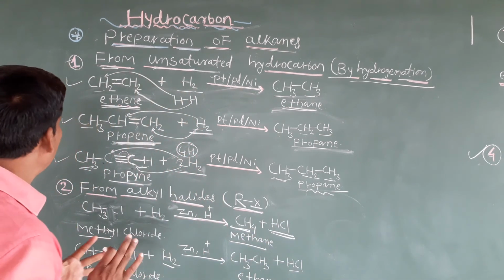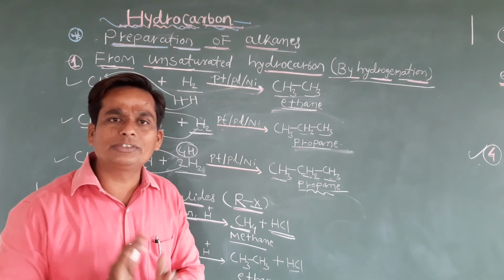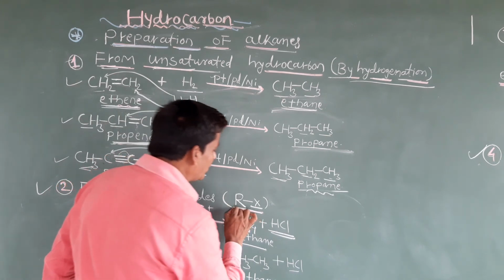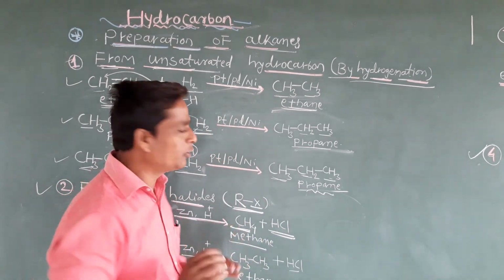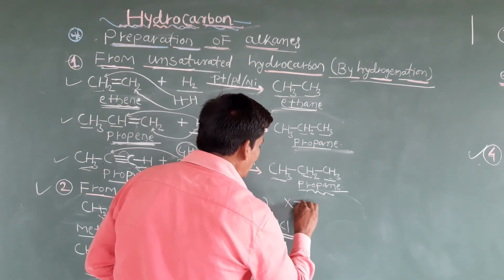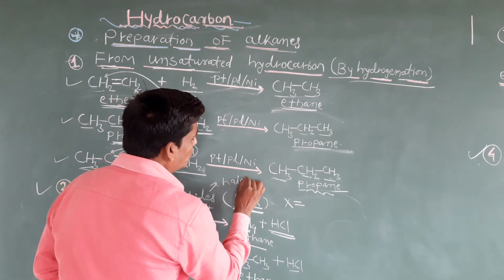Okay, see the second method. This is a very important method, from alkyl halides. Okay students, you know the alkyl halides. We can represent an alkyl halide by RX. R means an alkyl group, and we can use any alkyl group, and X means halogen. Halide is nothing but halogen. Okay students, so you know the halogens.